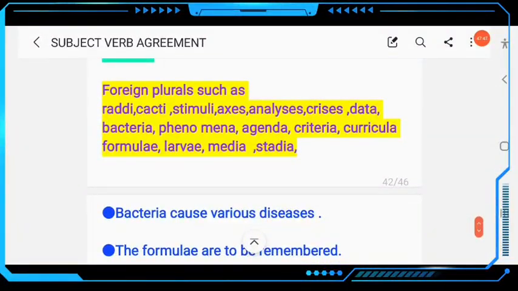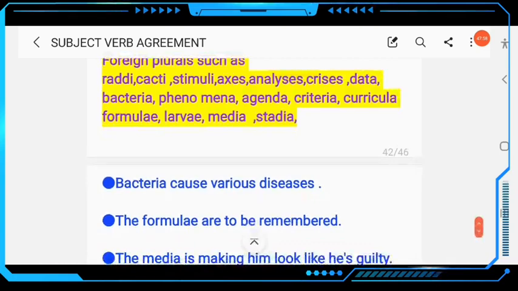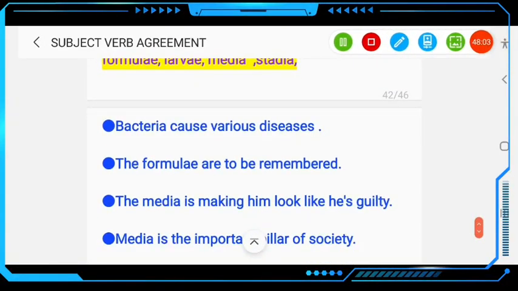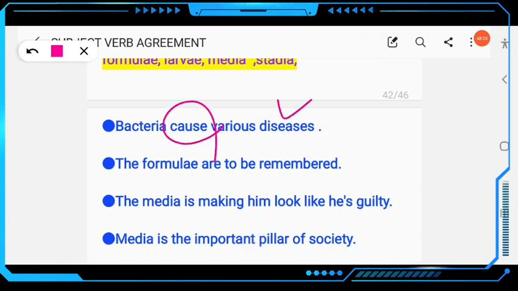Then next, come to rule number 37. Foreign plurals such as radii, cacti, stimuli, axes, analyses, crises, data, bacteria, phenomena, agenda, criteria, curricula, formulae, larvae, media, stadia. Bacteria, for example, is always used as a plural. Here bacteria, because these are foreign words, take plural verbs. The formulae are to be remembered.